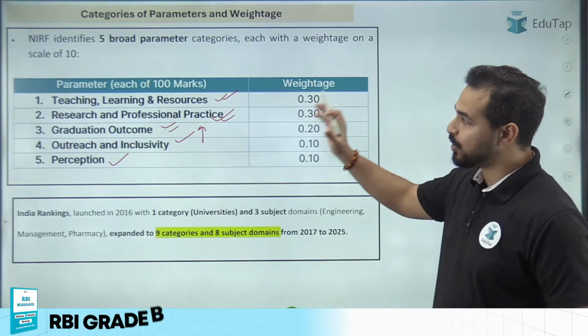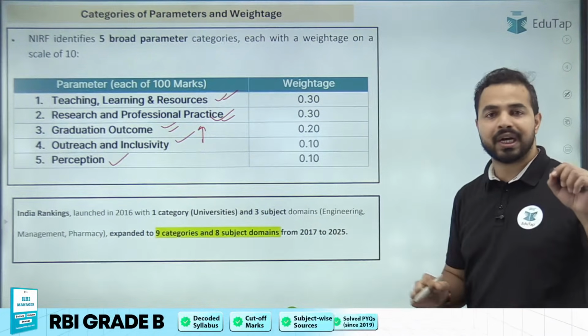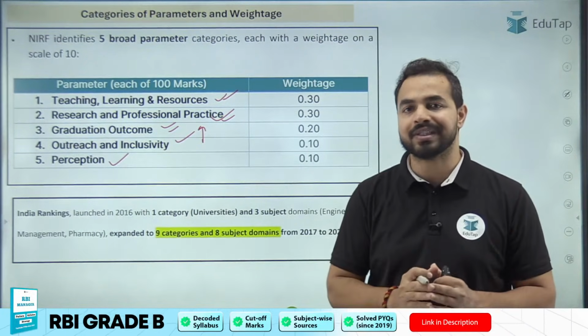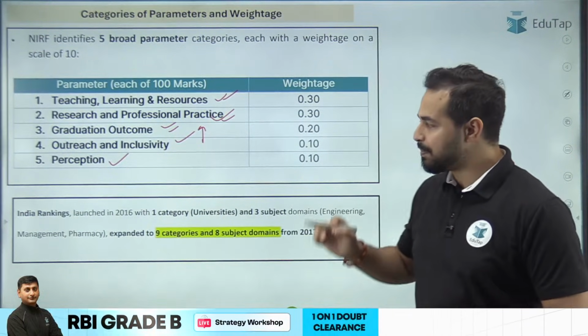So all these are the 5 parameters which are being used in the India Rankings 2025 in order to assess the institutions and then rank them in their particular categories.